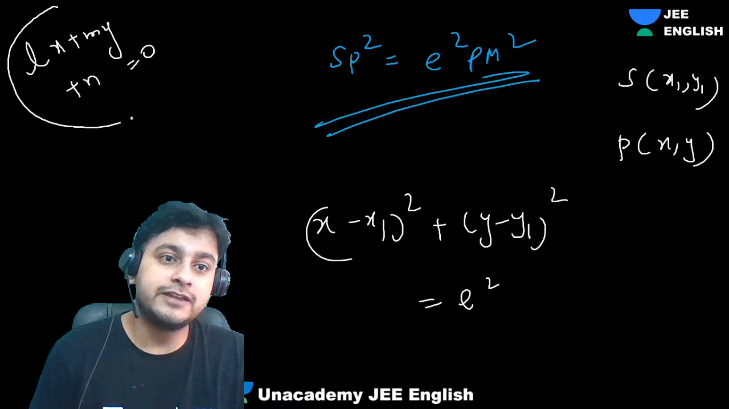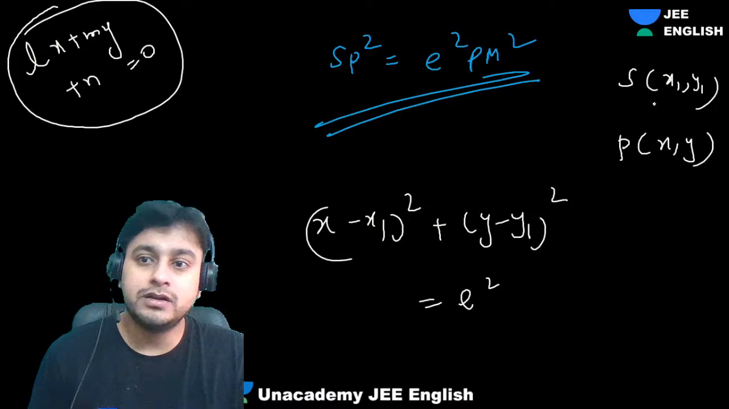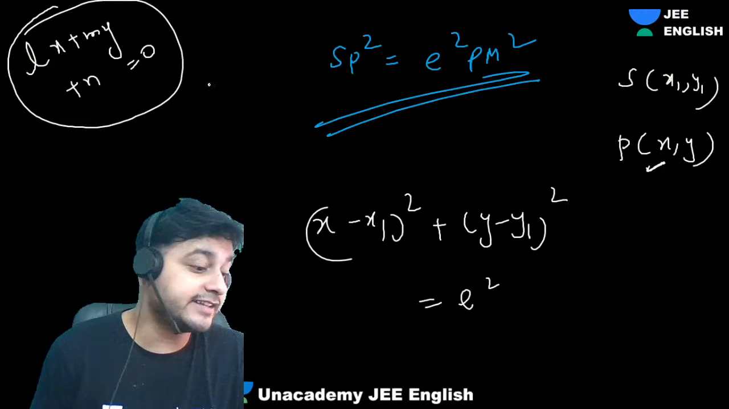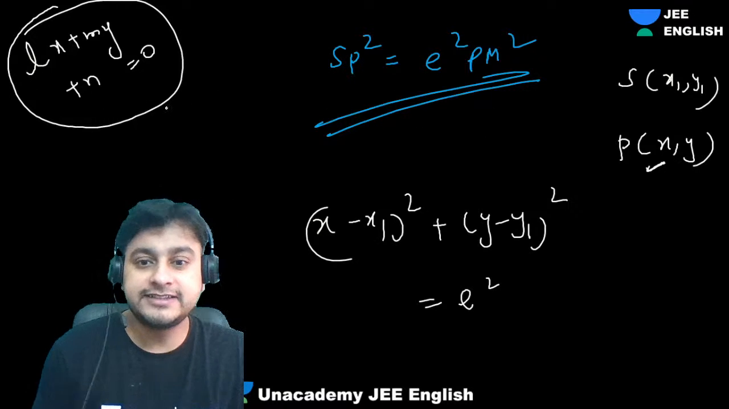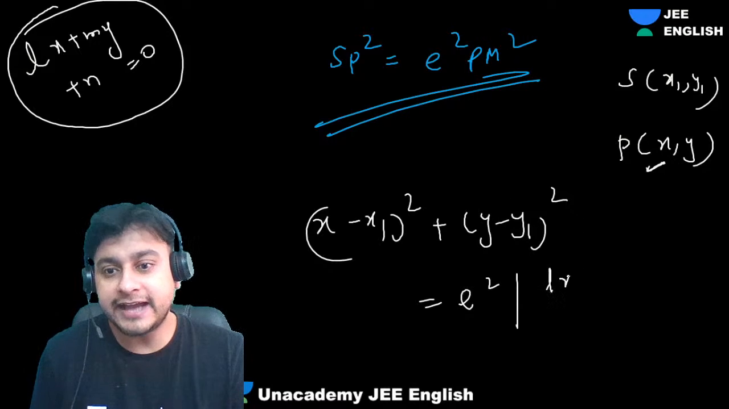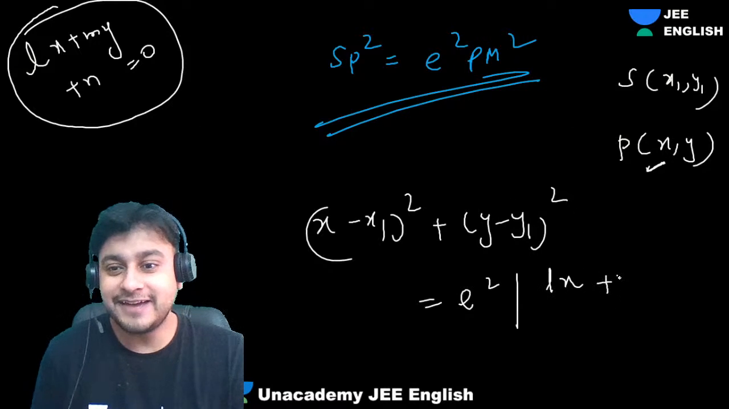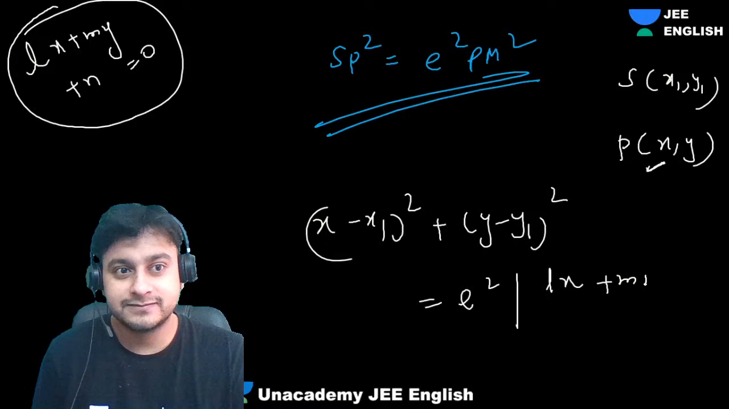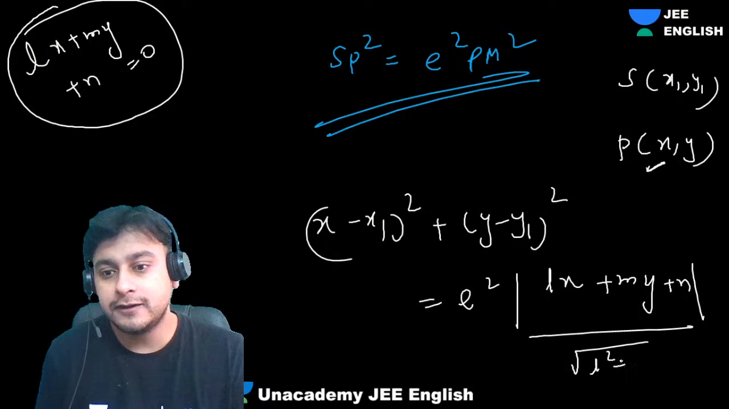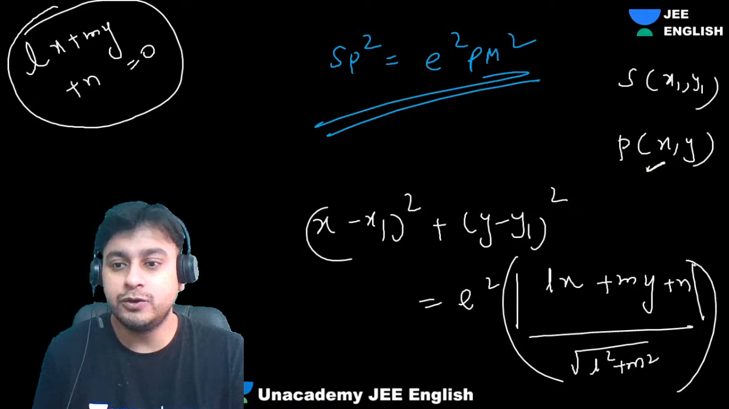That is the distance of this point P x comma y from this line. What is the distance of a point from a line? Mod of AX1, that will be what? Lx, this is x only, plus my plus n, by under root L square plus m square, right? And you will whole square it.